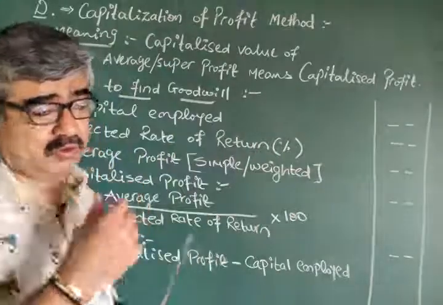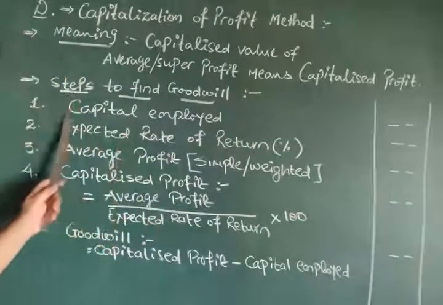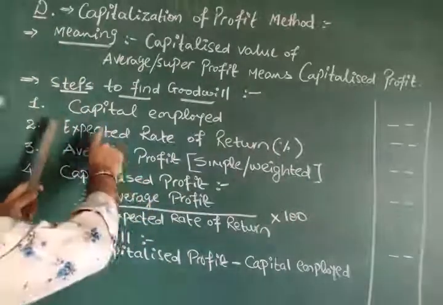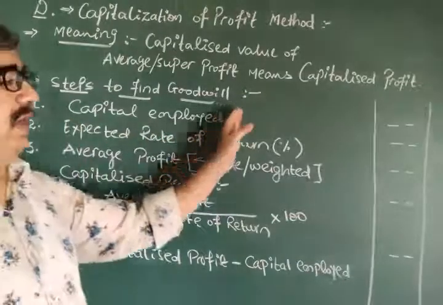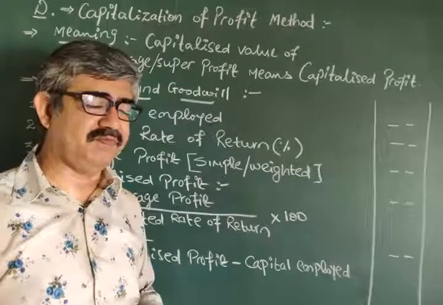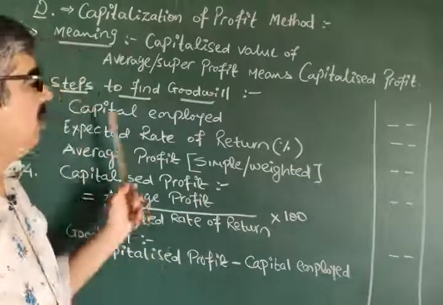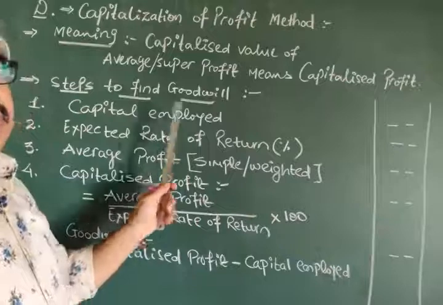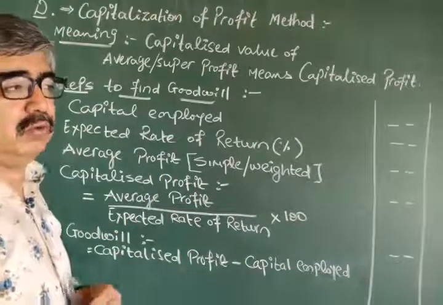First step, as usual, capital employed. I am not writing the formula over here because you know it very well, even you solved 4 total questions also. Capital employed, what is it? Total assets minus total liabilities.